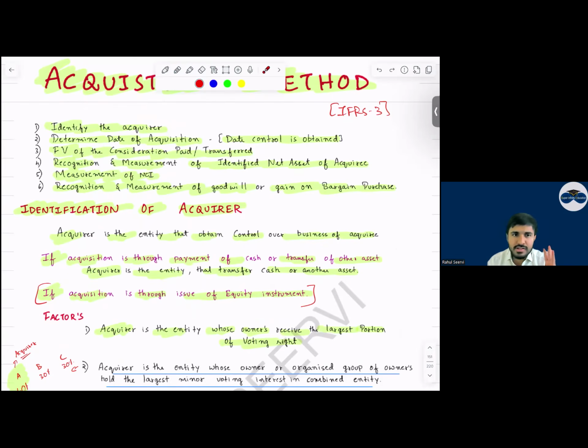Then fair value of the consideration. We have seen that. Then recognition and measurement of the identified net assets. We have done this. Measurement of NCI. We have already done 2 methods of NCI. Then recognition and measurement of goodwill or gain on bargain purchase. Also, we have done. But there are 2 to 3 new points which we have to see.